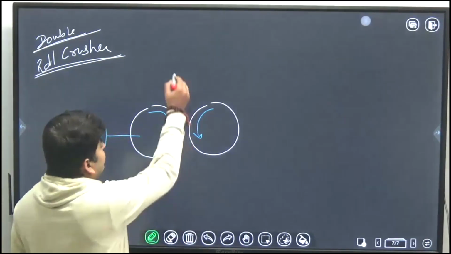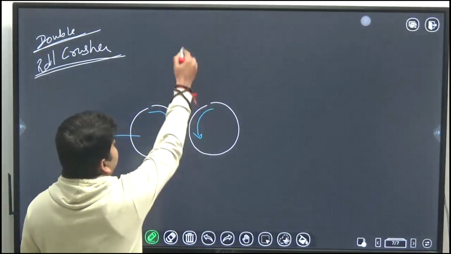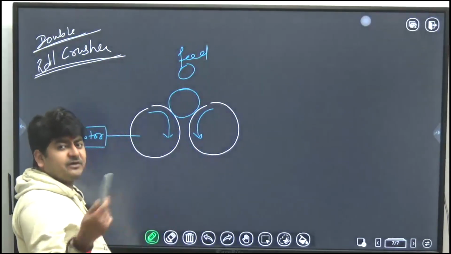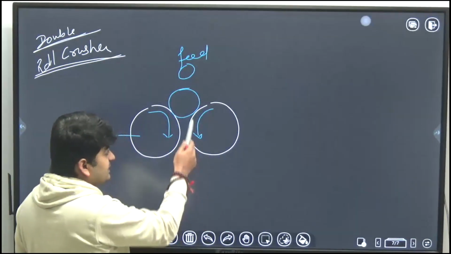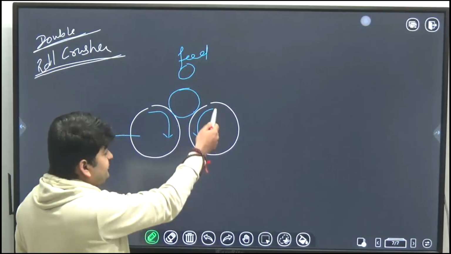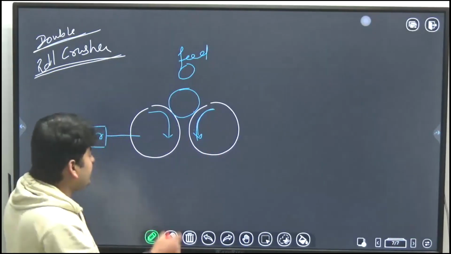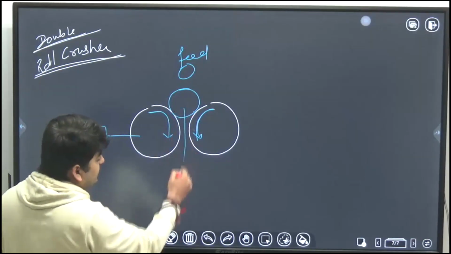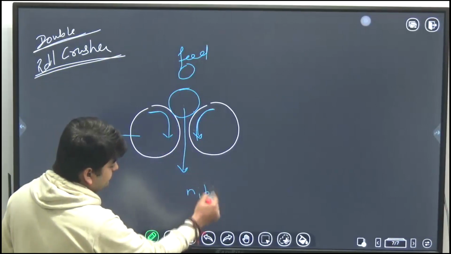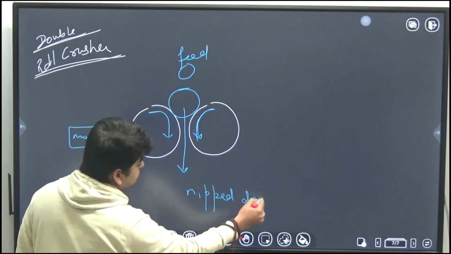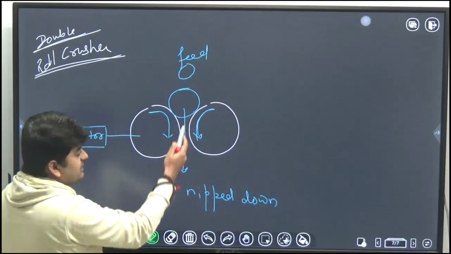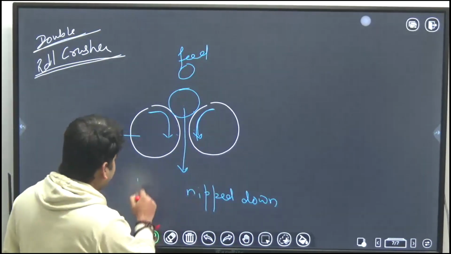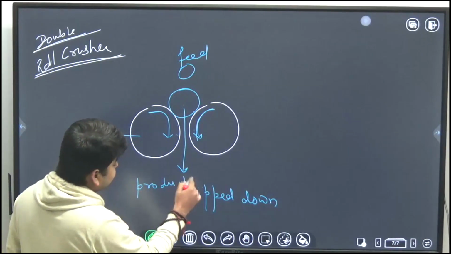So when you send the feed from the top, because of the friction between the roll and the feed surface, this free roll will also move. Since both are moving towards each other, the feed will move down, get compressed and crushed between these rolls, and at the bottom we get the products.